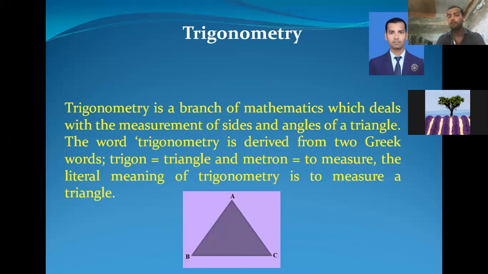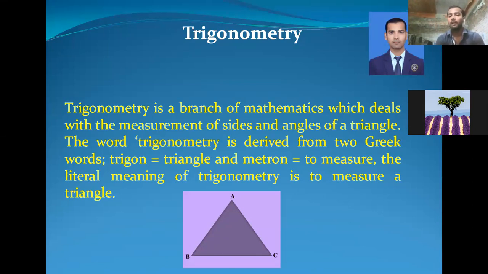That means if we measure the sides and angles of any triangles, that process comes under trigonometry. That's why the word trigonometry is derived from two Greek words.